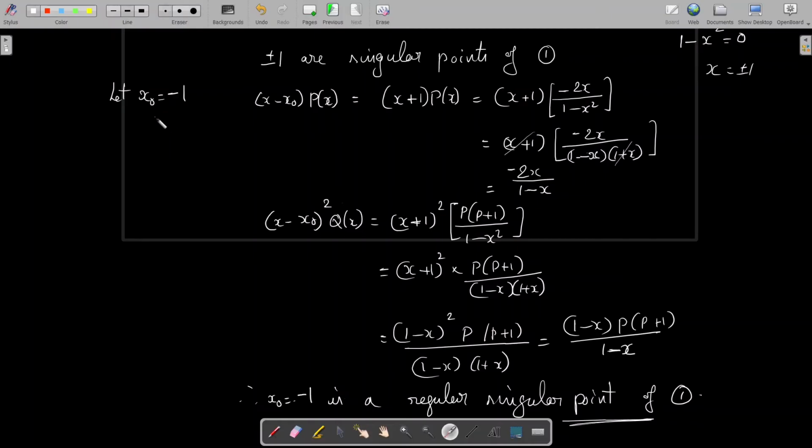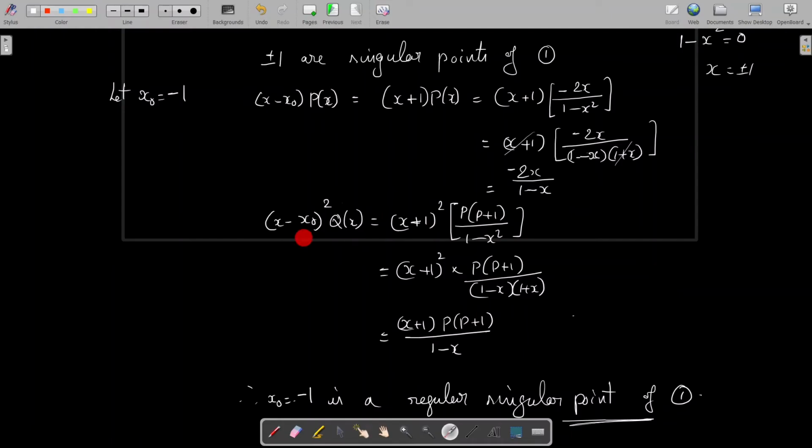So we consider the case when x naught equal to minus 1, and we again consider x minus x naught into p of x, which is x minus minus 1, that is x plus 1 into p of x. That is x plus 1 into minus 2x by 1 minus x square. Cancelling the like factors, we can conclude that this is equal to minus 2x by 1 minus x, which is analytic at x equal to minus 1. When x equal to minus 1, the denominator becomes 2. So this function is analytic at x equal to minus 1.